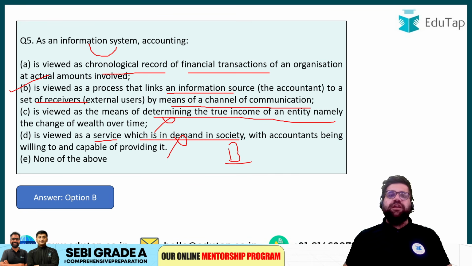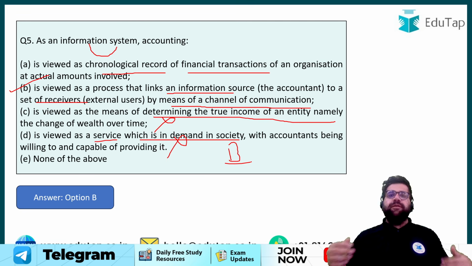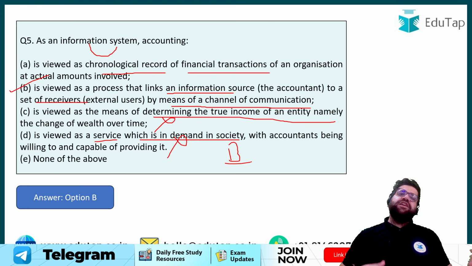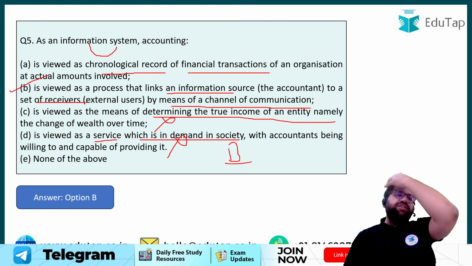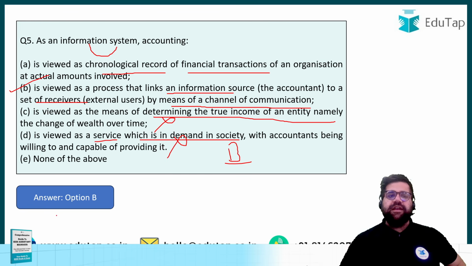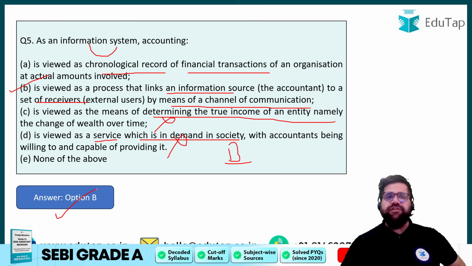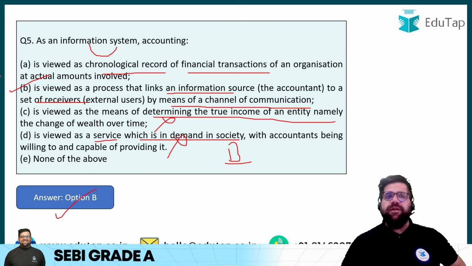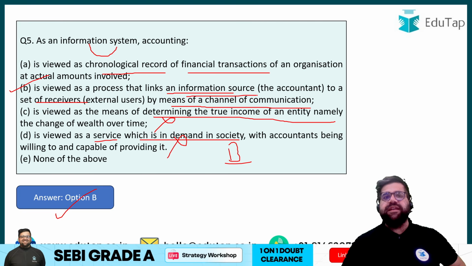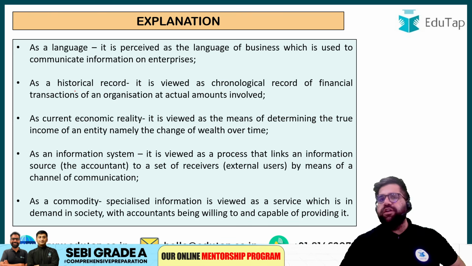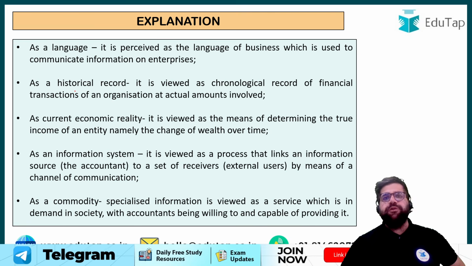For example, if I have to check what are the total profit and losses for a business, the business will tell me the number through profit and loss. So accounting information system is basically a way via which an accountant communicates the information to different financial users. So therefore, my friends, over here the correct answer will be option number B, right? You can see multiple explanations coming on your screen, but when it comes to information system, remember accounting is viewed as a process that links the information source to multiple set of receivers, right? And you can read about this overall definition by yourself. That will help you to understand different viewpoints of accounting, right?